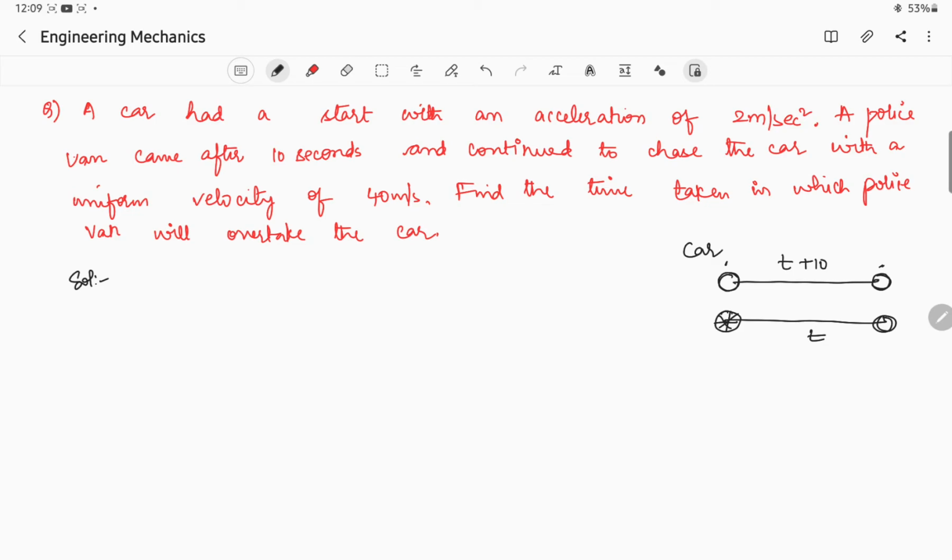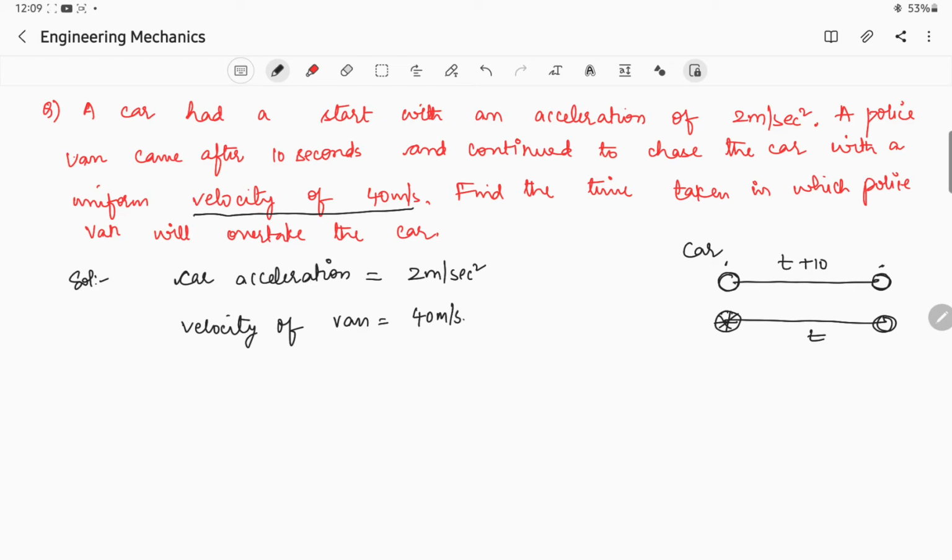So we'll take down the things given in the question, that is car acceleration is equal to 2 meter per second square, given in the question itself. The van is moving with a uniform velocity. What is the velocity given to us in the question? Velocity of van is 40 meter per second. This is the velocity of van.